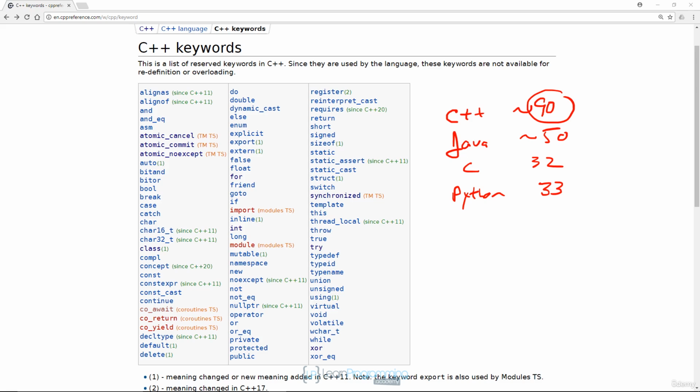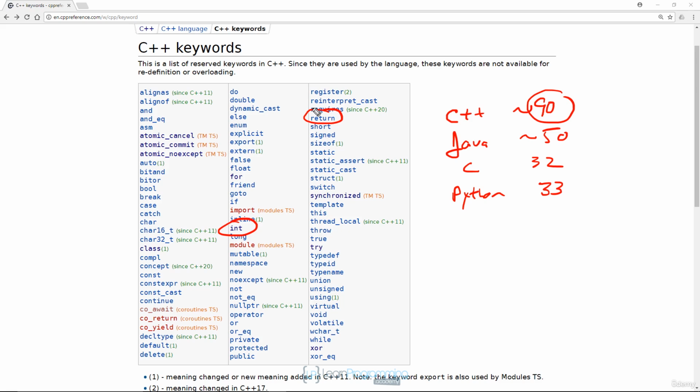However, there are many keywords in C++ that are rarely used. I've been using C++ for a very long time, and there are some keywords in this list that I've never used. There's no need to sit down and memorize all these keywords. We'll use the keywords as we need them, and you'll learn them along the way. Notice that some of the keywords in this list we've already used. For example, we've used int and we've used return. Here's int right here, and here's return right here. We used that in our first program.